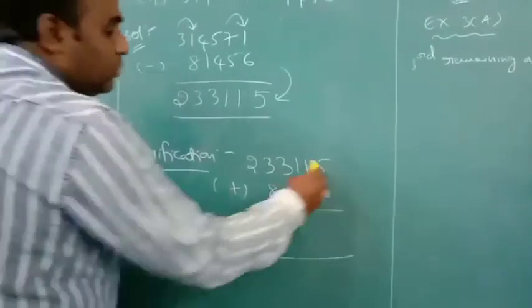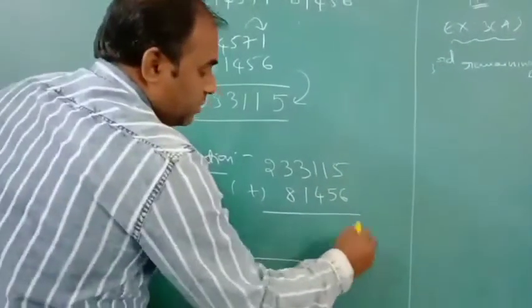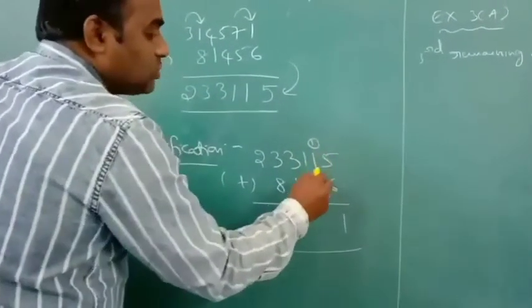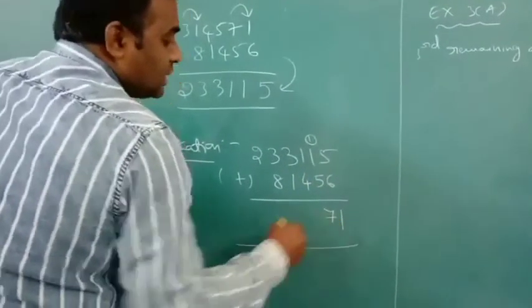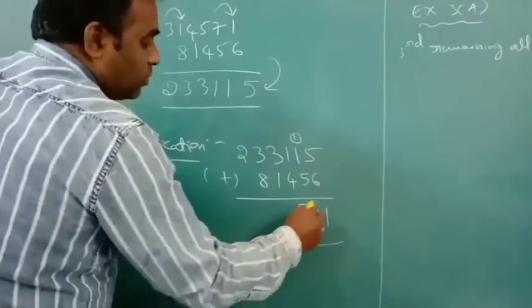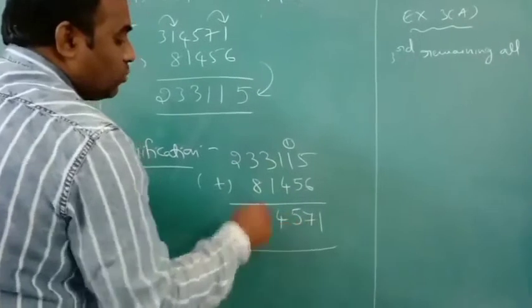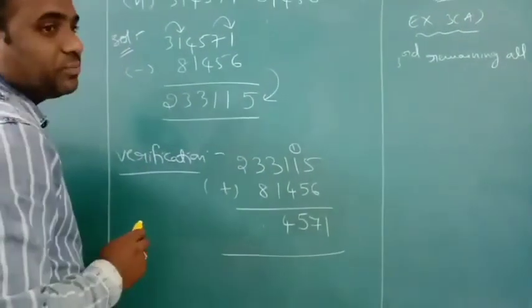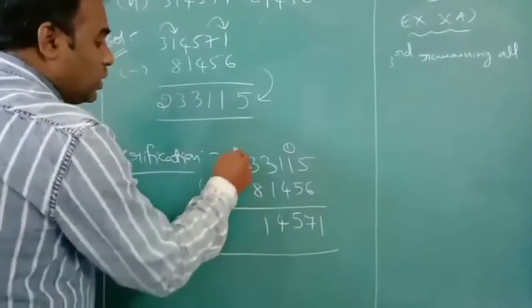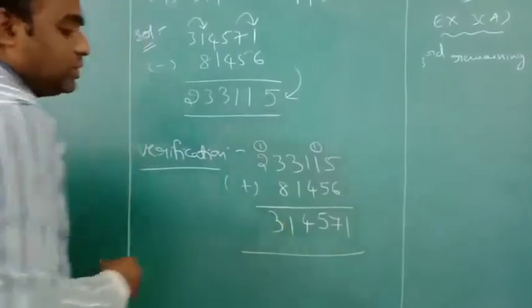Add. 5 plus 6, 11. 1 right, 1 carry. 1 plus 1, 2. 2 plus 5, 7. 1 plus 4, 5. 3 plus 1, 4. 3 plus 8, 11. 1 right, 1 carry. 1 plus 2, 3. This is our required answer.